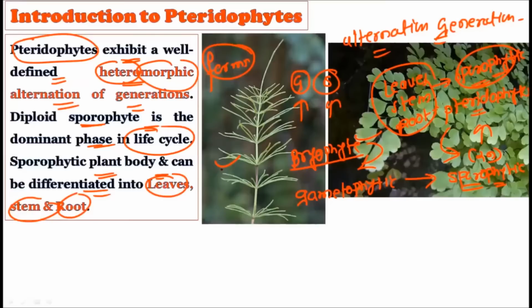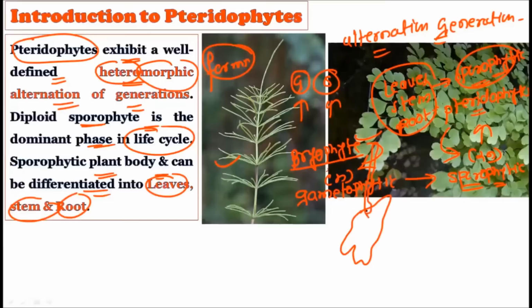So they show the heteromorphic alternation of generation, and their diploid sporophytic generation is the dominant generation, which makes them very different from the bryophytes, because bryophytes show the gametophytic, that is the haploid generation, as the dominant generation. When we study the bryophytes and the pteridophytes, you should be able to compare. If you remember the bryophytes, consider this Marchantia. This is the Marchantia thallus, and this was the gametophyte, and out of this gametophyte the sporophyte was created,